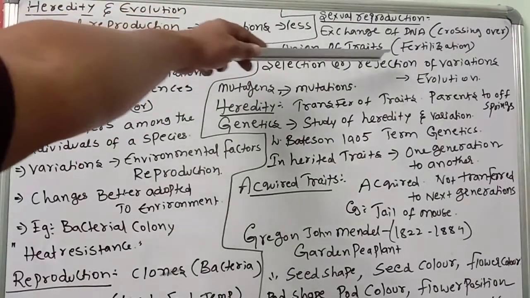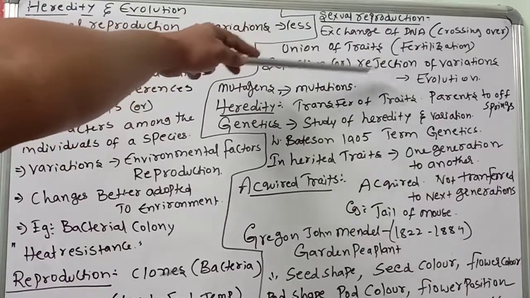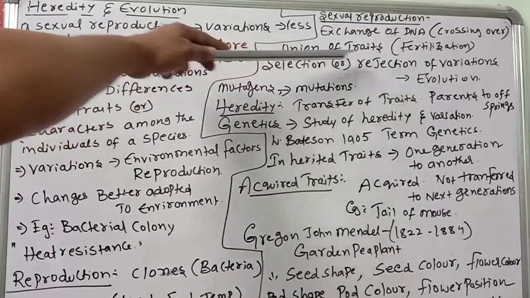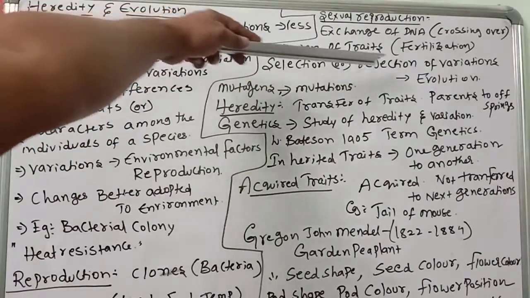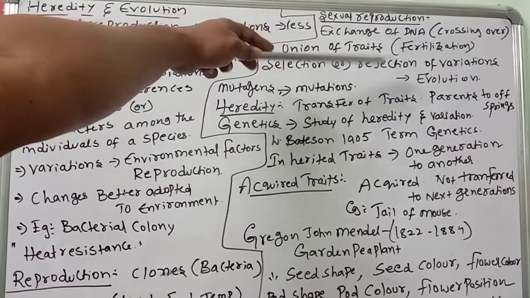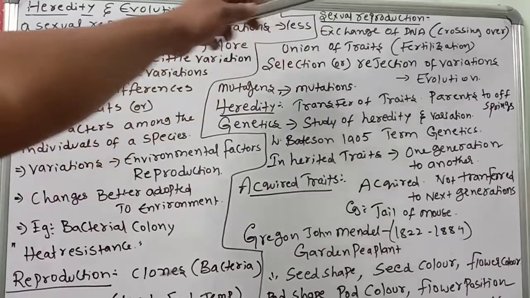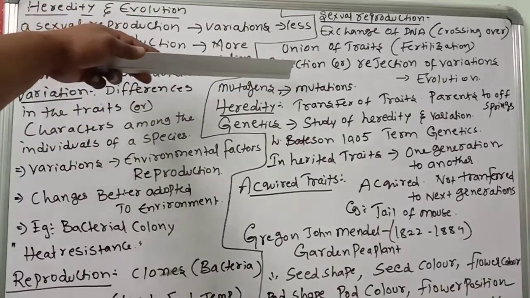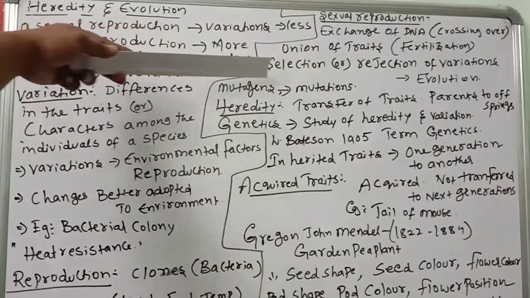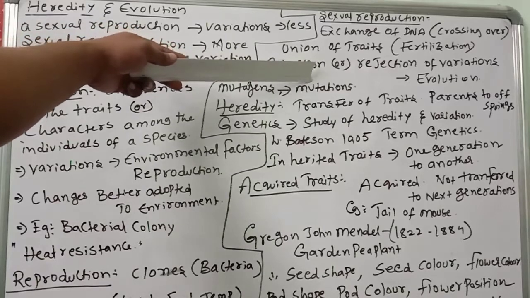So selection or rejection of variations is under the control of which one? Evolution. Good. Selection means evolution, new species. Rejected means old species. So selection or rejection of variations leads to evolution. Mutations are also a main reason for variations. What are mutations? Sudden changes in the gene sequences.